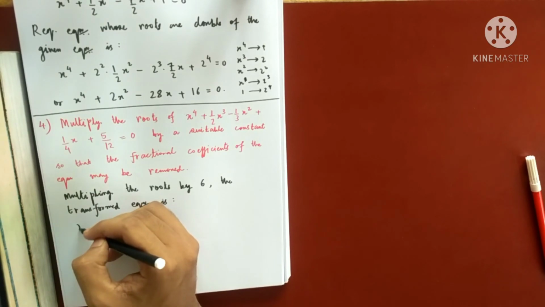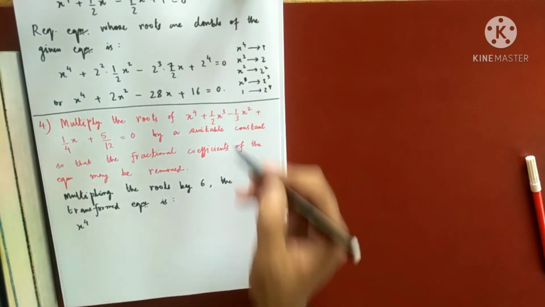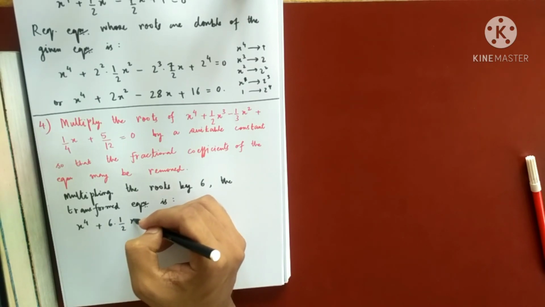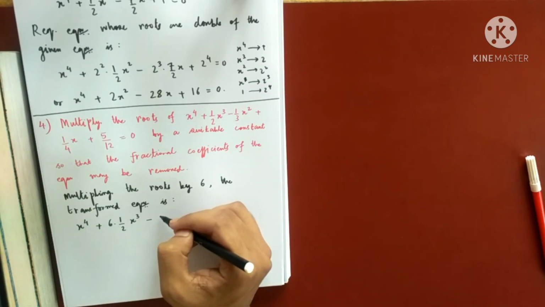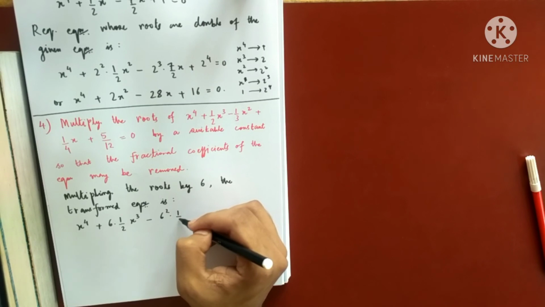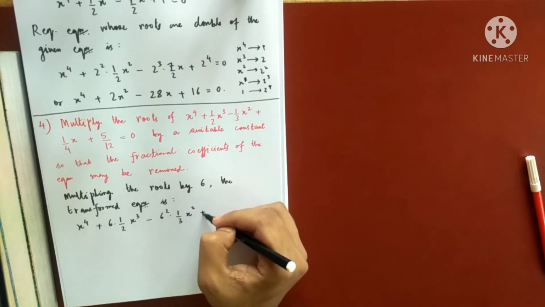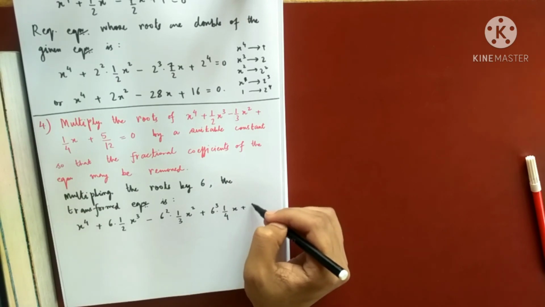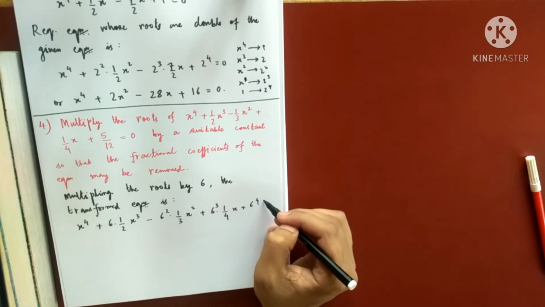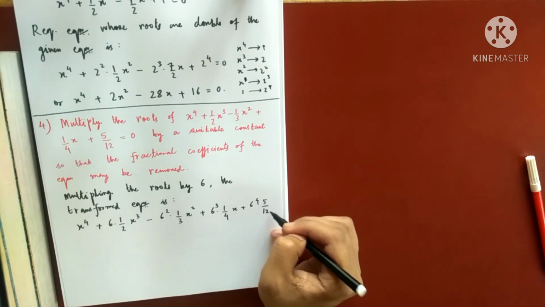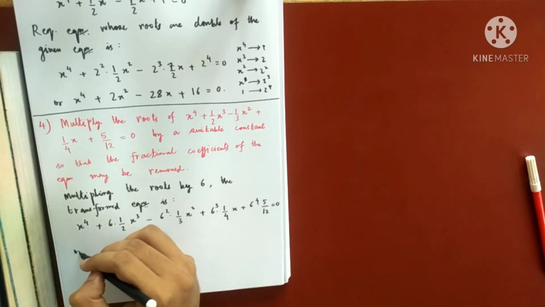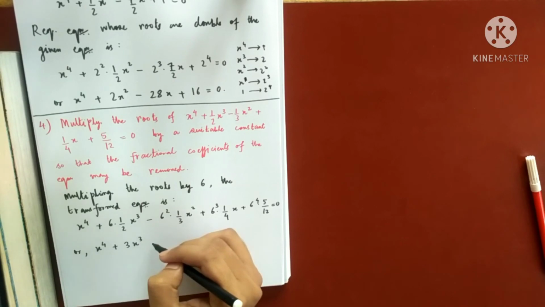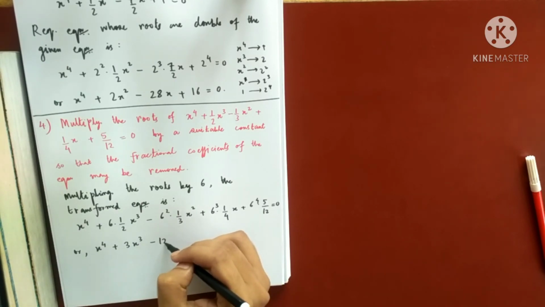You see how? x to the power 4 remains x to the power 4. I'll multiply this by 6. So 6 into 1 by 2 x cube, minus 6 square into 1 by 3, 6 cube into 1 by 4, and 6 to the power 4 into 5 by 12. Or x to the power 4 plus this is 3x cube. 36 by 3 is 12x square.